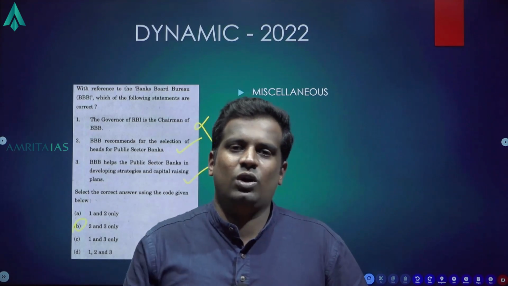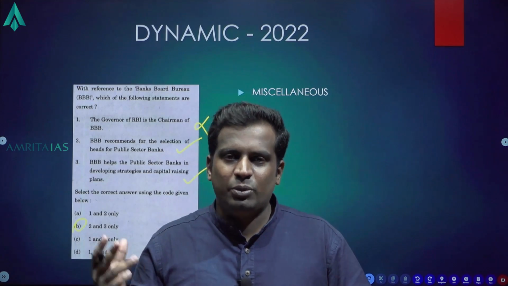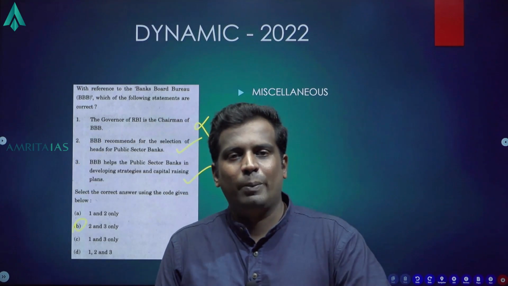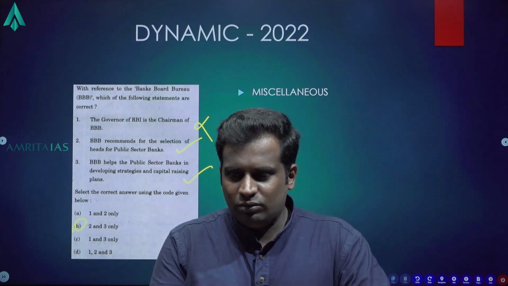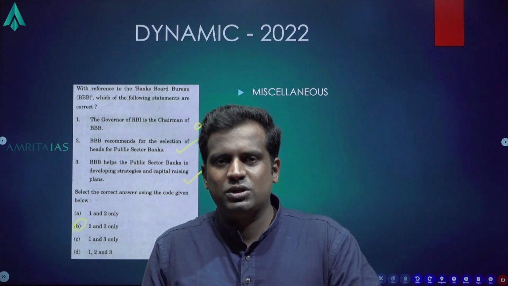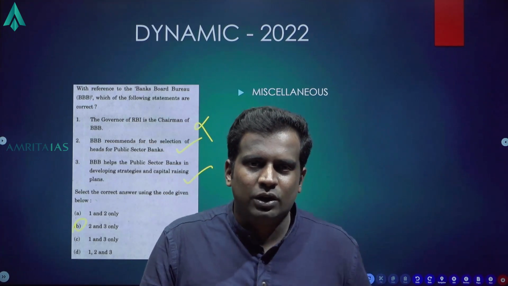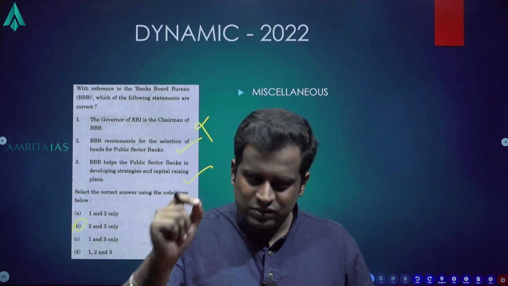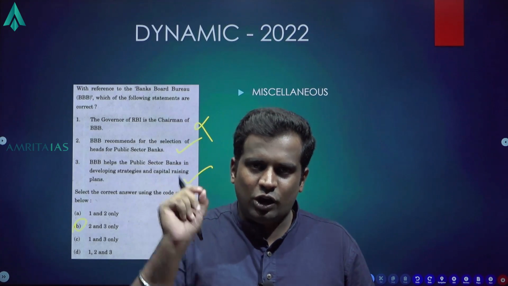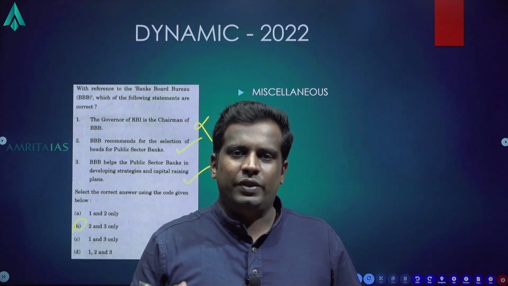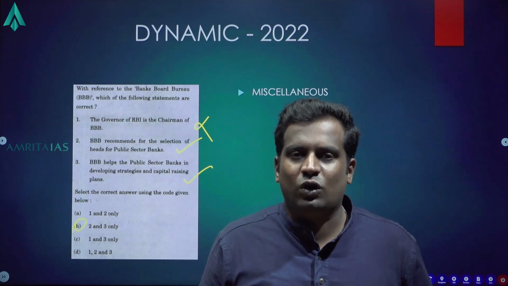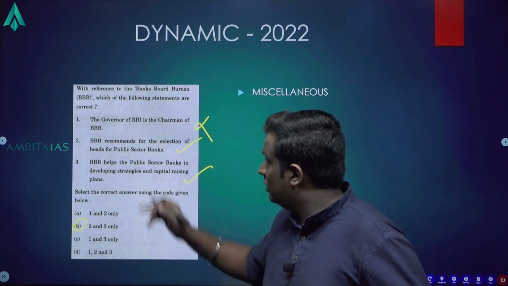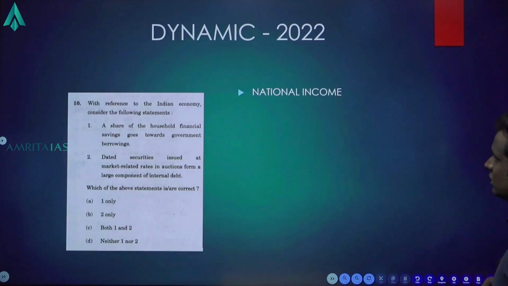So, believe in what you have learnt, because it's such a reputed organization, such a powerful position they are talking about with regards to Banks Board Bureau, and you think the people who are making up these textbooks would have forgotten to mention that topic. So, that kind of common sense: I have studied about RBI well, and I have not seen such a topic mentioned anywhere, therefore it must be wrong. That kind of absolute confidence will help you in your prelims examination. Okay. So this is another example of dynamic questions.